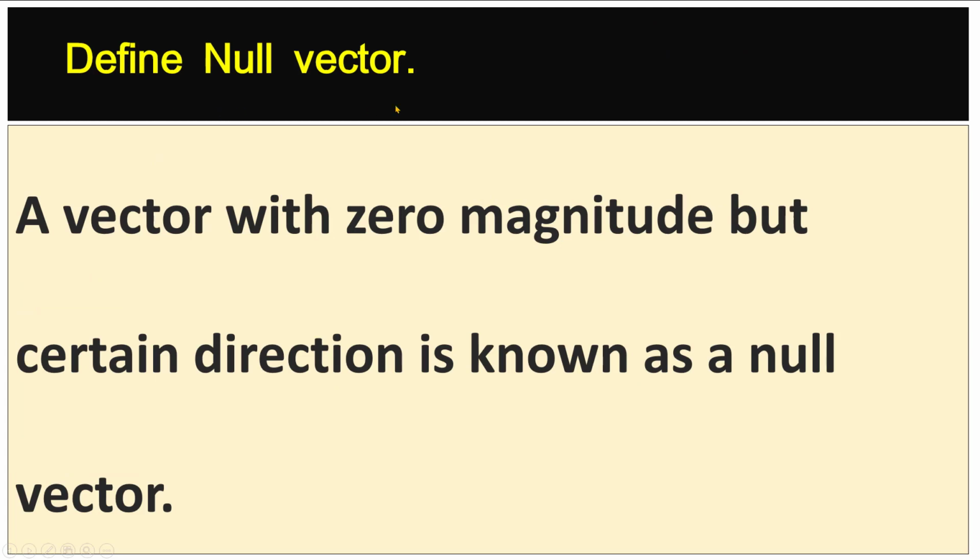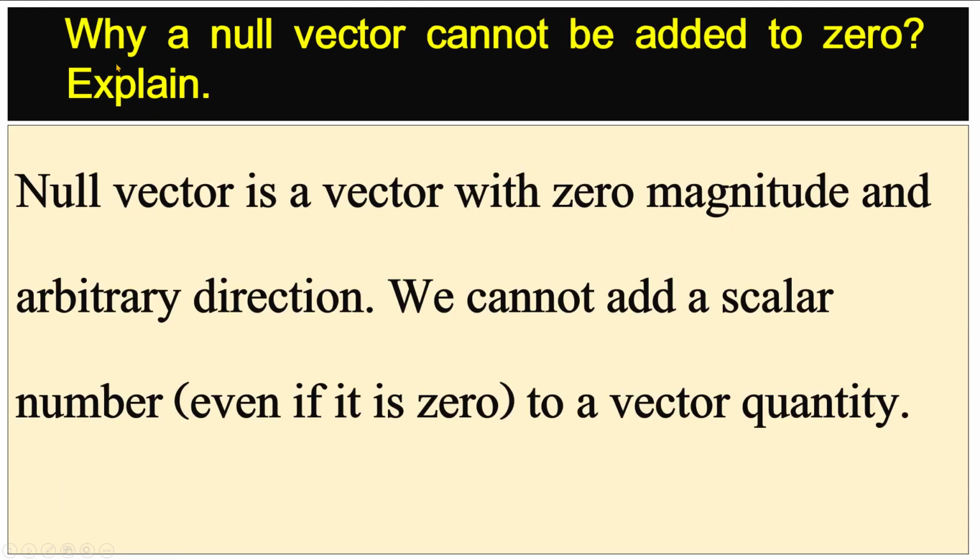Define null vector. A vector with zero magnitude but certain direction is known as a null vector. Why can a null vector not be added to zero? Explain. Null vector is a vector with zero magnitude and arbitrary direction. We cannot add a scalar number, even if it is 0, to a vector quantity.